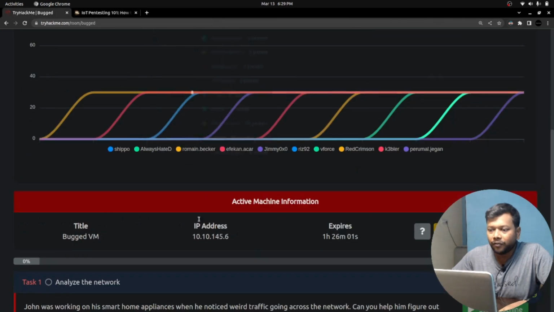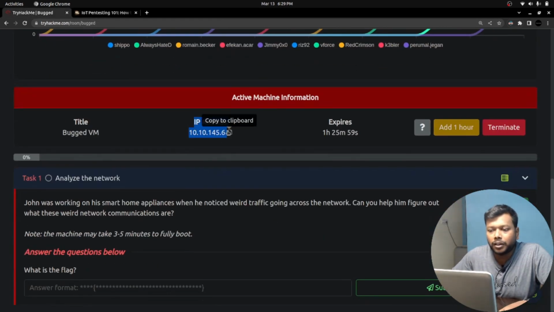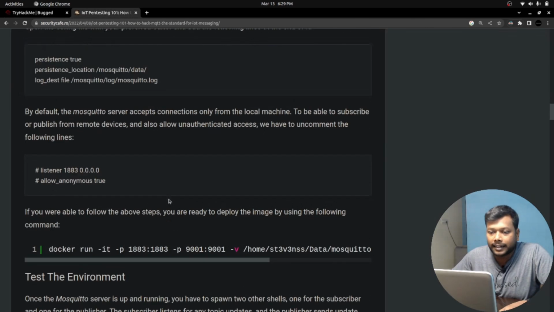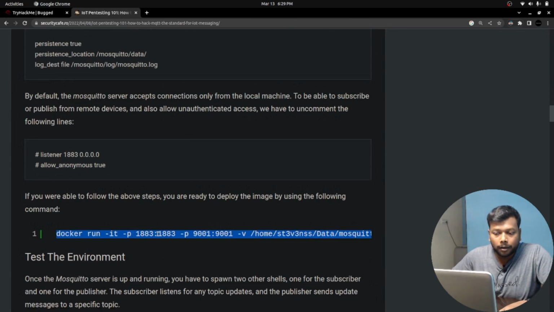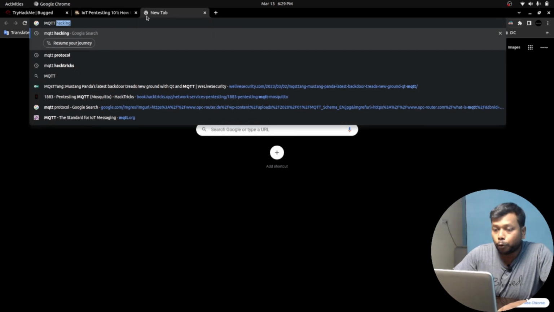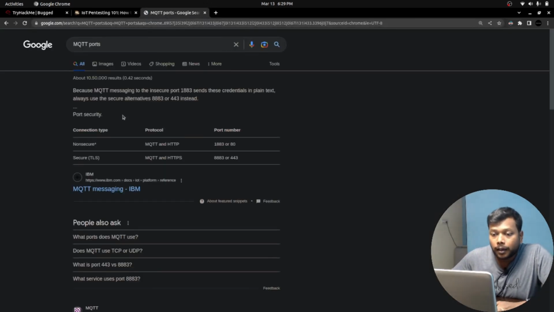Well, we have seen the specific machine is serving on this MQTT port, 1883, and that's the typical port for MQTT. So let me check the MQTT ports, and here you may see MQTT 1883 or 80. 80 is an optional one.